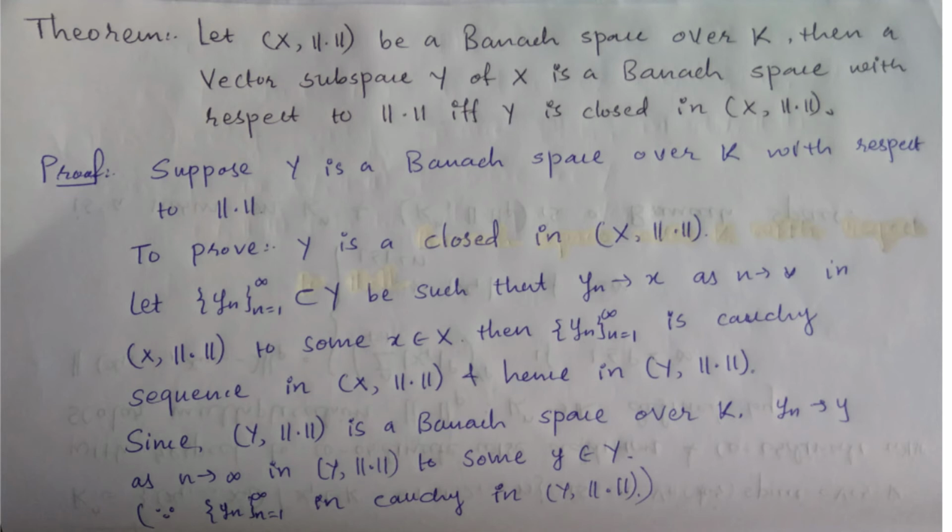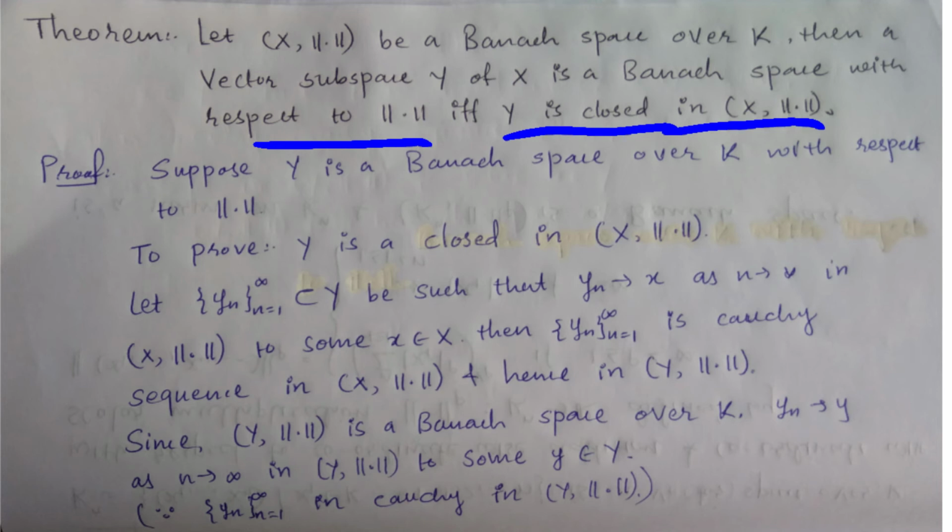So the next theorem is: let x with this norm be a Banach space over K. Then we have to prove that a vector subspace y of x is a Banach space with respect to this norm if and only if y is closed in the space x with this norm.